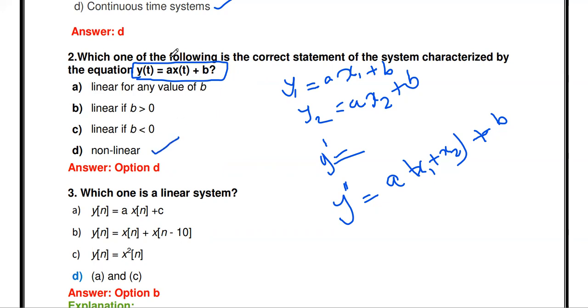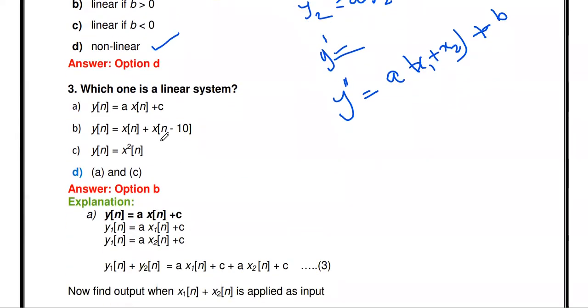Okay. If in the equation this b is not available, only the equation y of t equal to a into x of t, it means that system is called a linear system. But if one constant is added, you see this mathematical equation is a non-linear equation. So that's why the system corresponding to that equation is also non-linear. Okay, so that is the thing.